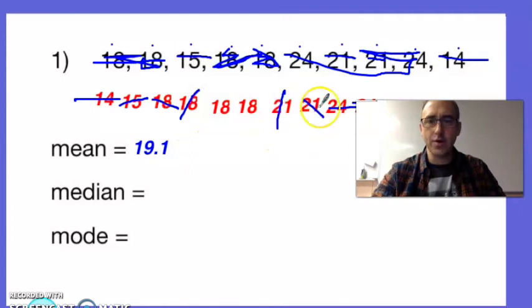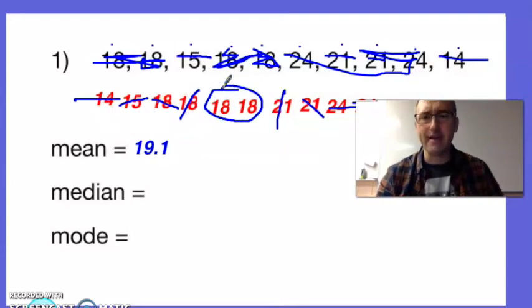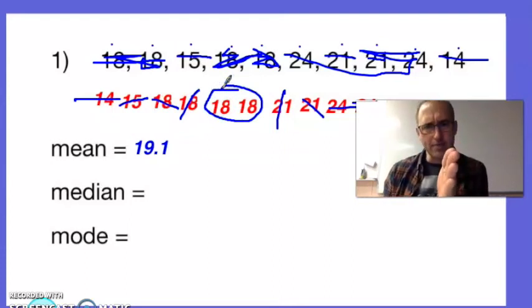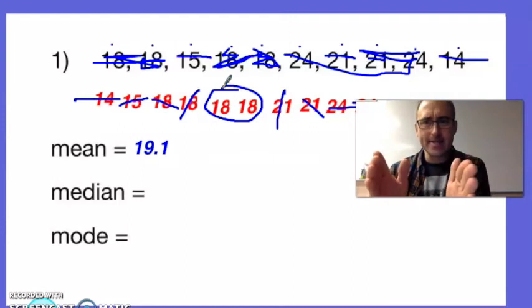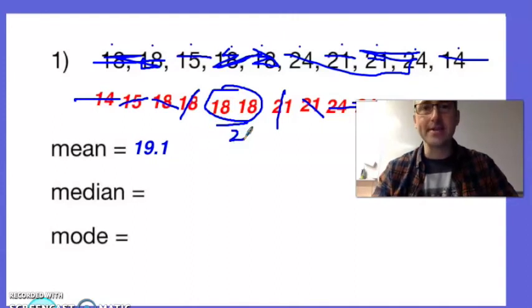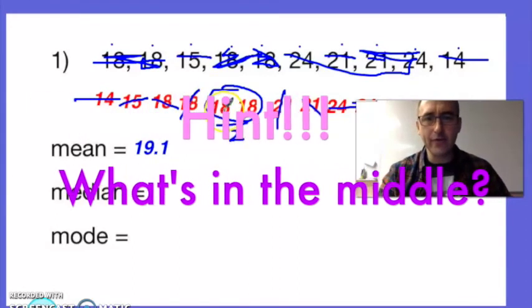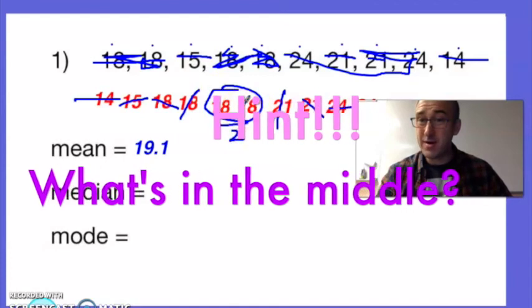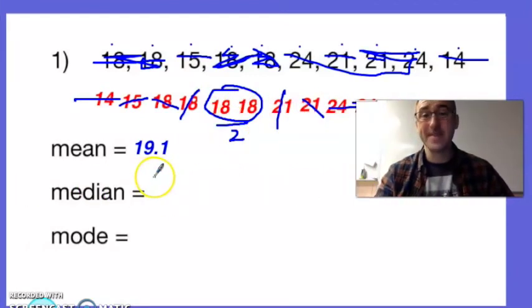Let's double check. I have 1, 2, 3, 4 on this side. 1, 2, 3, 4 on this side. But I have 2 left. What do? That's right. I circle them and then I find the average. What's in the direct middle of 18 and 18? I can add them up. Divide by 2. 36 divided by 2 is 18. One hint, if you ever get 2 of the same number, what's in the middle of those is itself, 18.